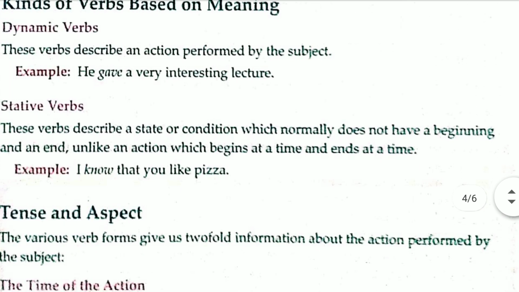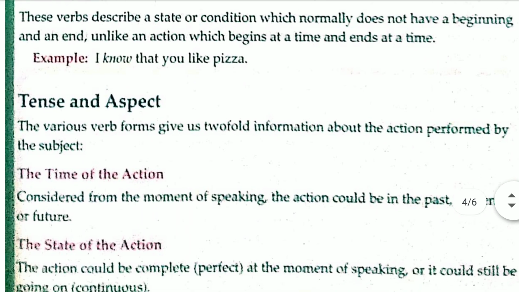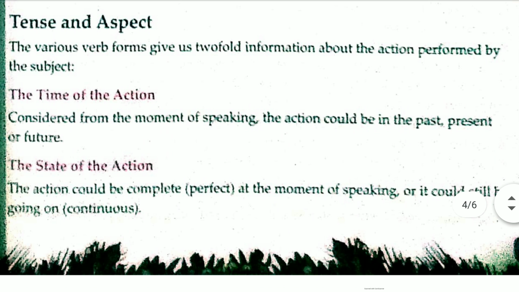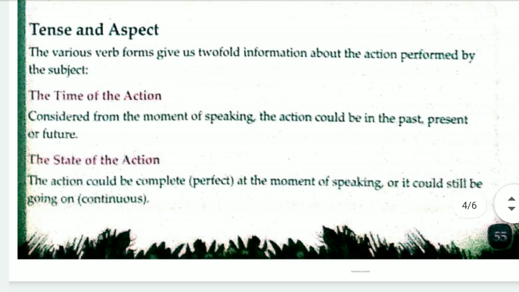Now we'll see tense and aspect. Now let's see it. The various verb forms give us twofold information about the action performed by the subject. Okay, first one, the time of the action, and the second one, the state of the action. When that happened, or how it is happening. Okay, means occurrence.